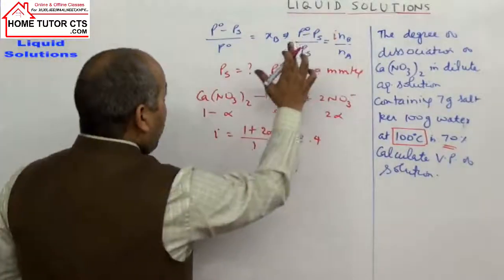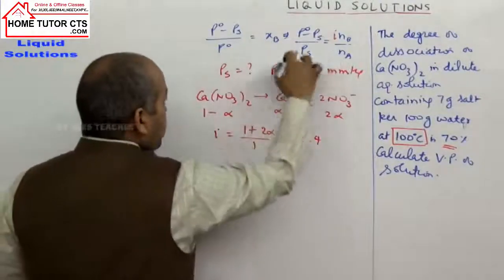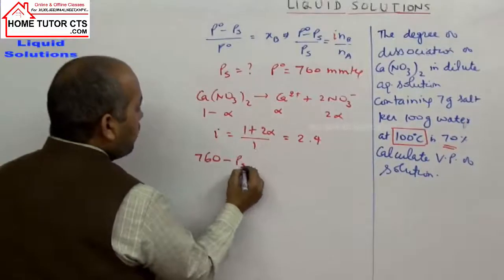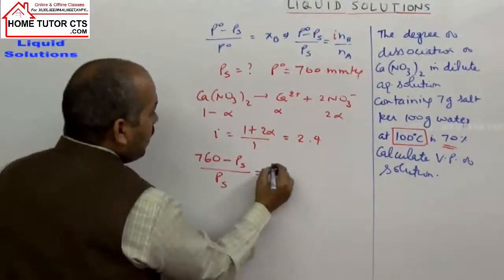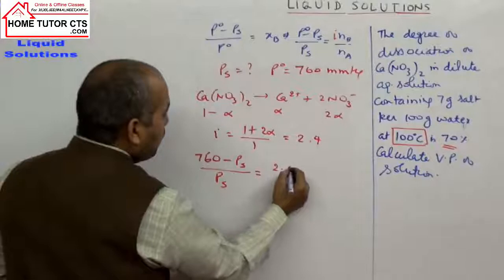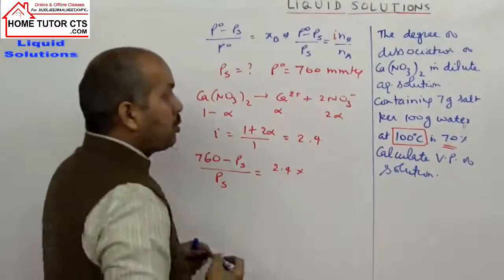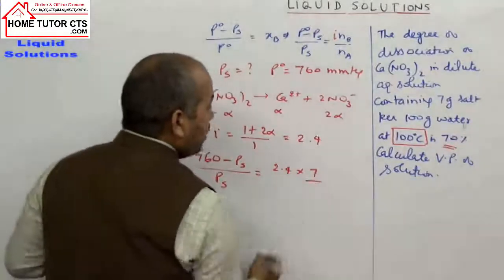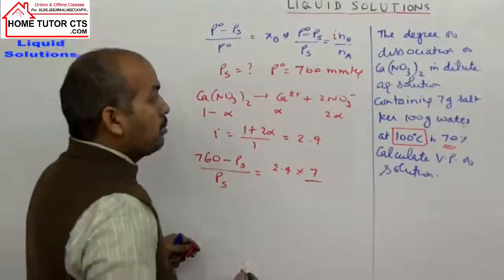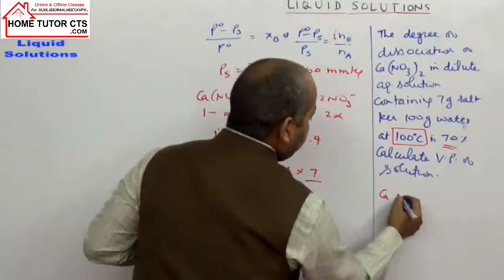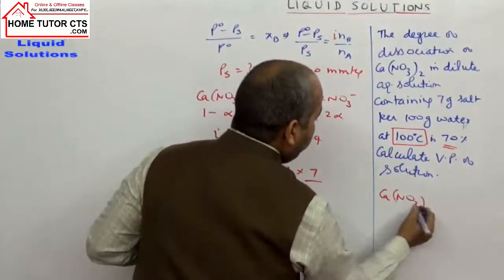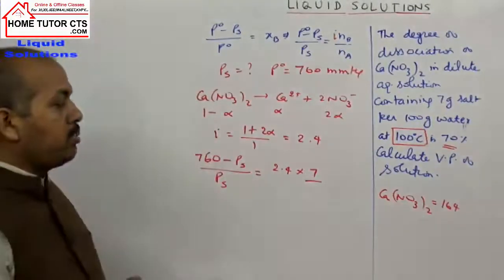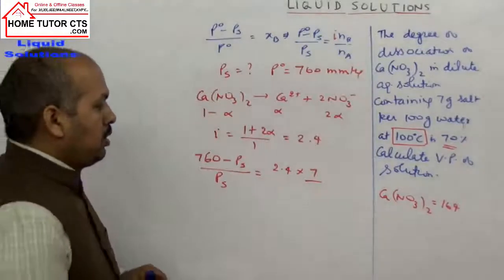Now in solving this answer from this expression, what is P naught? 760 minus Ps, you have to find, by Ps. How much is i? 2.4. What is Nb? Moles of solute. Solute weight given 7 gram by molar weight. What is molar weight of calcium nitrate? You can add up all the elements, it will come 164. That is the molar weight of calcium nitrate.